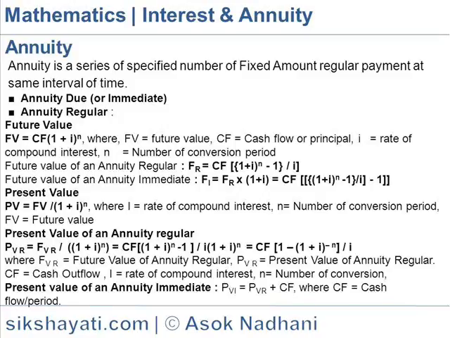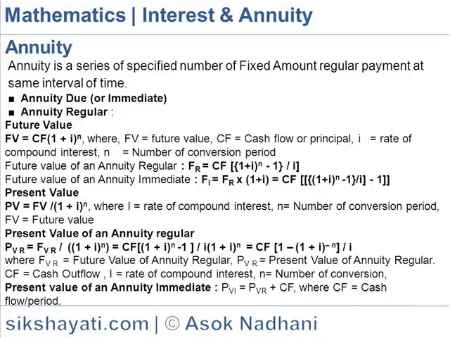Present value. Present value of money is the reciprocal of future value of money. It is actually today's value of tomorrow's money discounted at the interest rate. This is denoted by PV. So PV is equal to FV by (1 plus I) to the power n, where I is equal to rate of compound interest, n is equal to number of conversion periods, FV is future value.